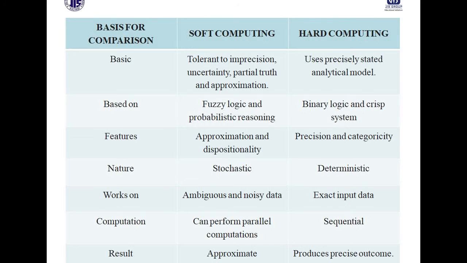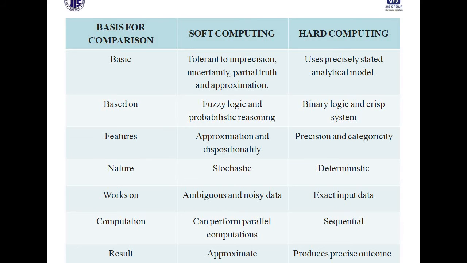So these are the basic differences between soft computing and hard computing, which are given in a tabular form. So the first point, tolerant to imprecision, uncertainty, partial truth and approximation. But in case of hard computing, it uses a precisely stated analytical model. So soft computing is based on fuzzy logic and probabilistic reasoning, but hard computing is based on binary logic and crisp system. Similarly, what are the features?